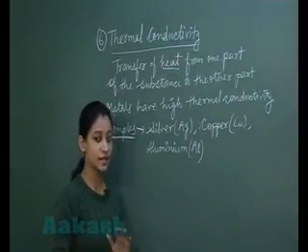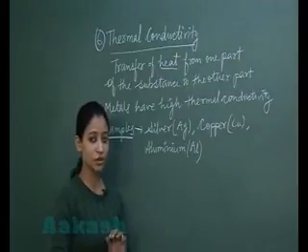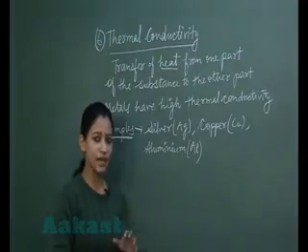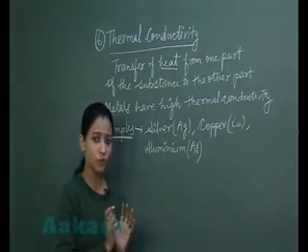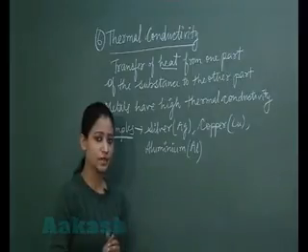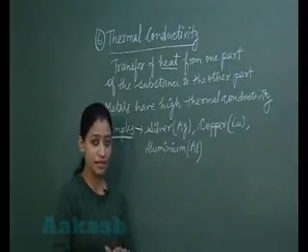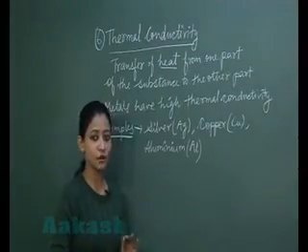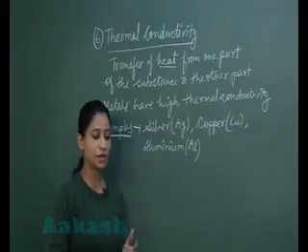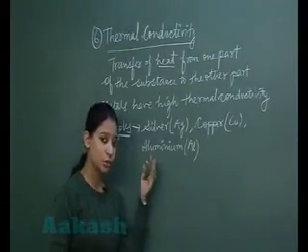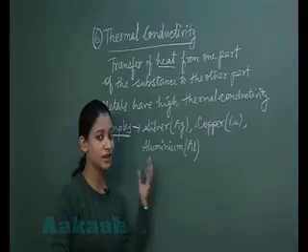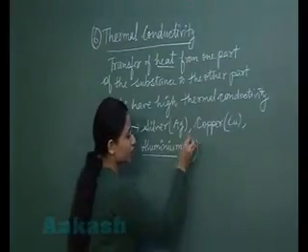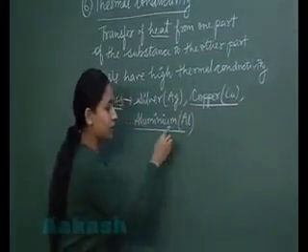Students, we have seen that in making the utensils, generally copper and aluminium is used. I hope the reason is clear to you. Why these are used in making the utensils? Because these are good conductors of heat. We must have seen that when we heat the utensil from the bottom, whole of the pot of the utensil becomes hot. What is the reason behind that? It clearly shows that the heat from the bottom is transferred to whole of the pot. This shows the thermal conductivity of the metals. And generally the utensils are made up of copper and aluminium. Though silver is the best conductor of heat, the reason is that silver is very costly. So the metals from which the utensils are generally made are copper and aluminium.